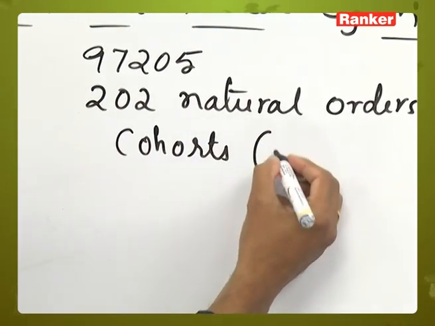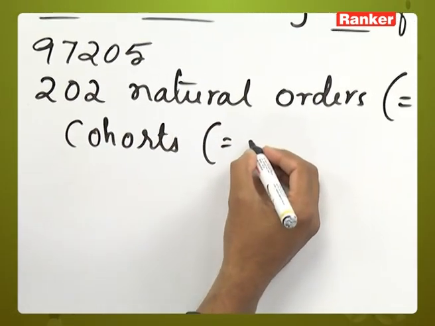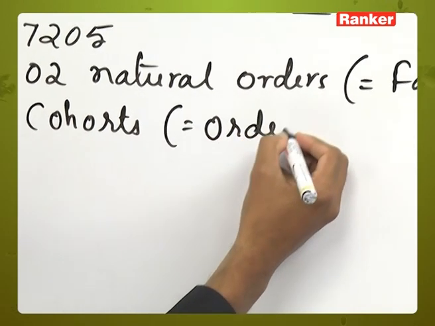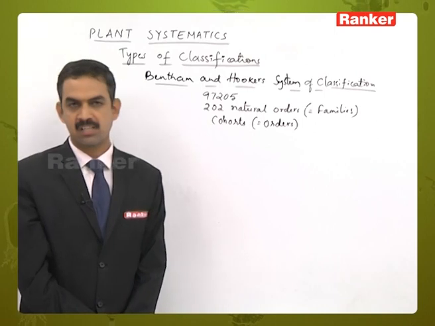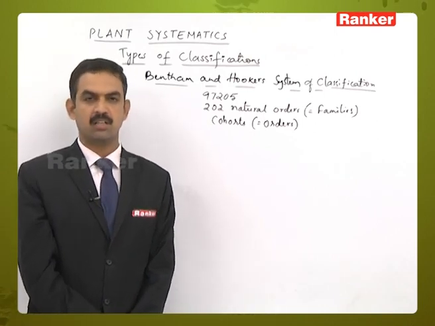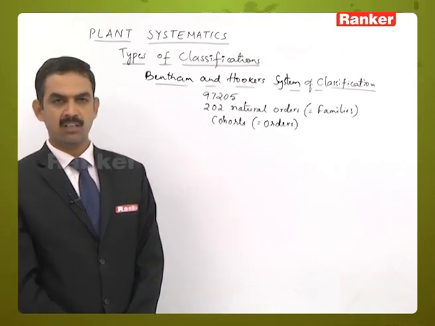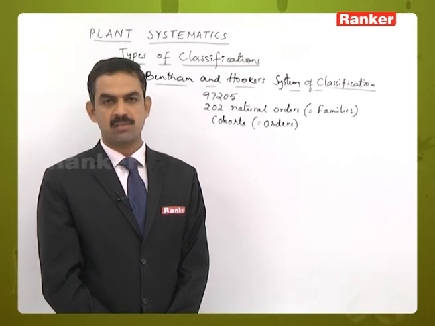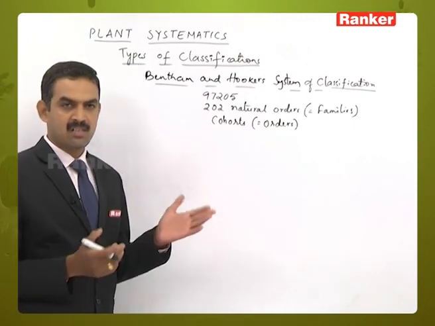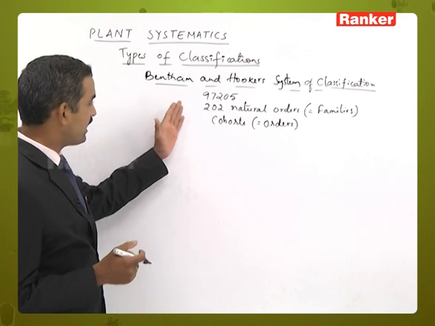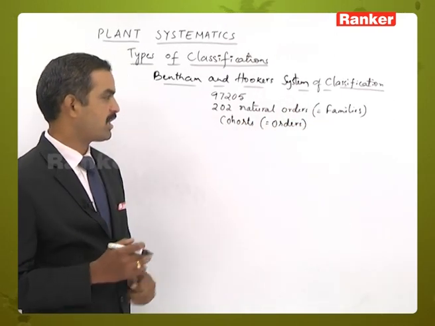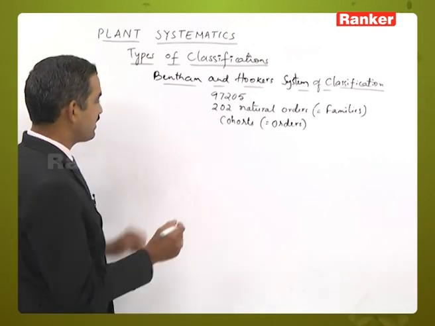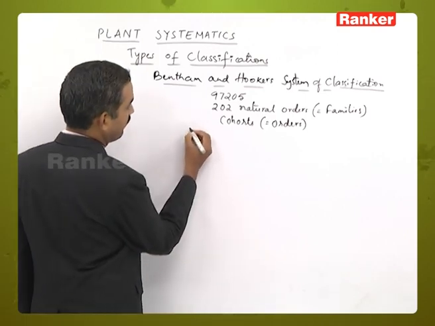Cohorts means present day orders in the hierarchy of classification. We know that in the hierarchy, species, genus, family, order, class, and so on will be there. So natural orders are equal to families and cohorts are equal to orders. So these scientists had classified the flowering plants.